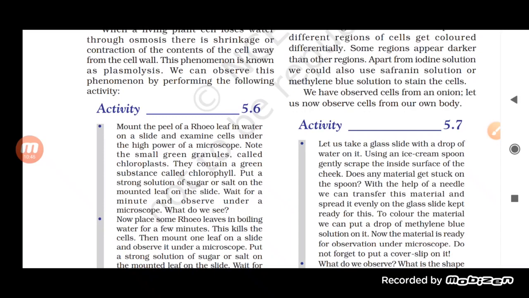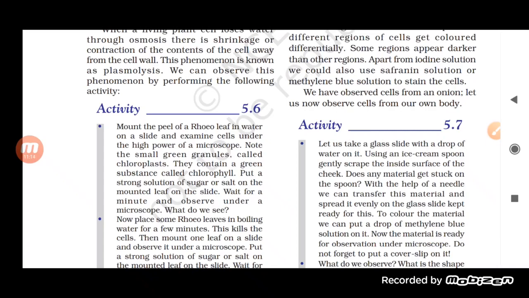Now there is an activity. Let us read the activity here. Let us take a glass slide with a drop of water on it. Using an ice cream spoon, gently scrape the inside surface of the cheek. Does any material get stuck on the spoon? With the help of a needle, we can transfer this material and spread it evenly on the glass slide kept ready for this.